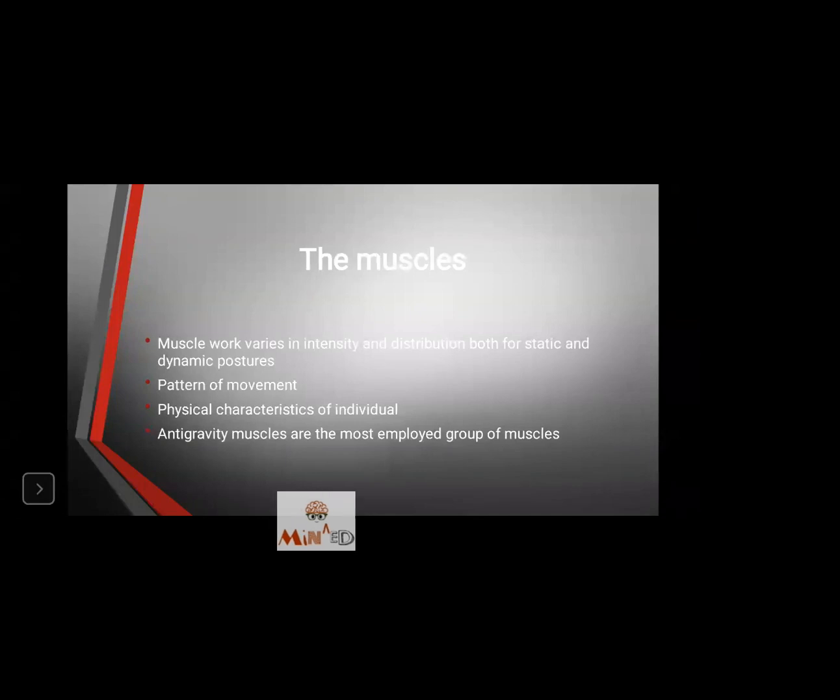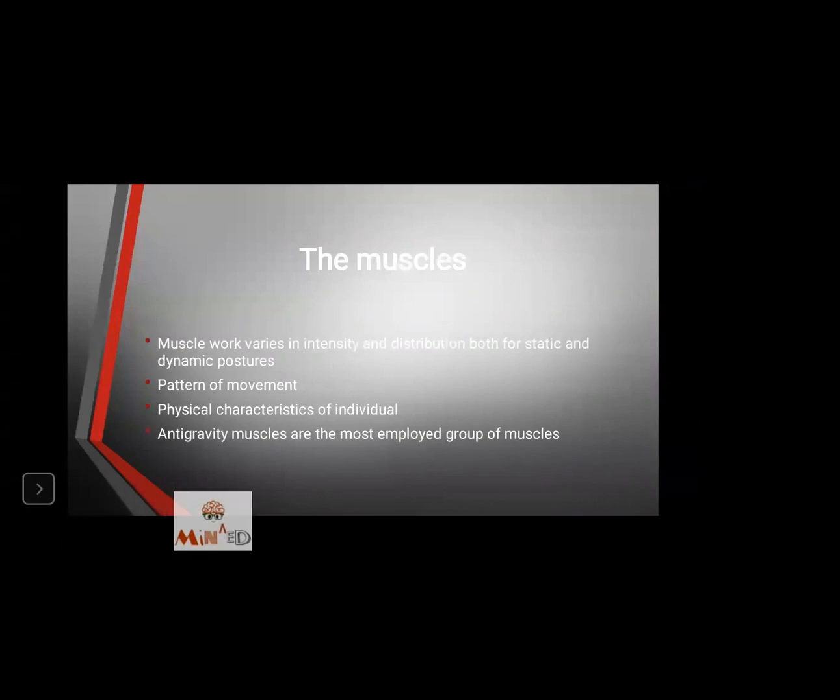The muscles. Muscle work varies in intensity and distribution, both for static and dynamic postures. Second, the pattern of movement. Third, the physical characteristics of an individual. Fourth, the anti-gravity muscles are the most employed group of muscles. Now we'll explain these points.